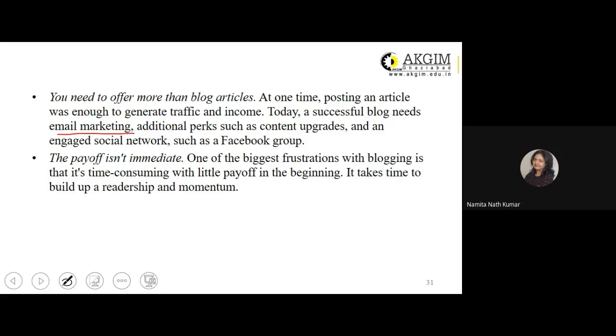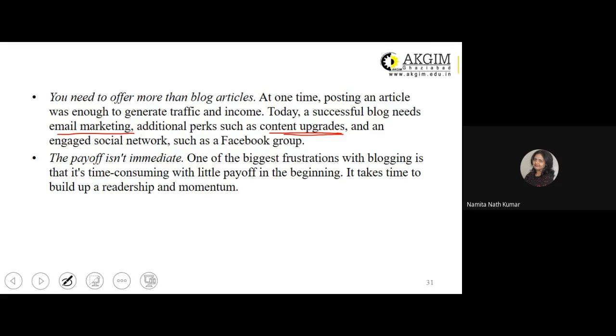A successful blog needs email marketing as well, because once you have posted the article on the blog, you need to communicate to the other individuals who might be interested in reading the content which is there as a part of the blog post. So you need to inform them using email. So email marketing is required. Some additional perks, such as a lot of content upgradation as well as updations, and an engaged social network such as your Facebook group.